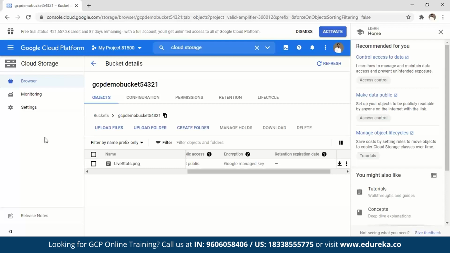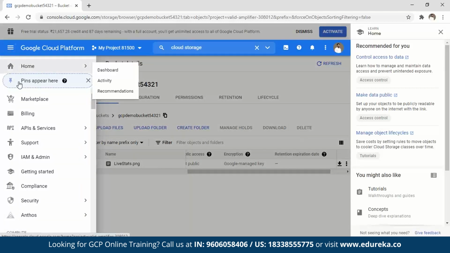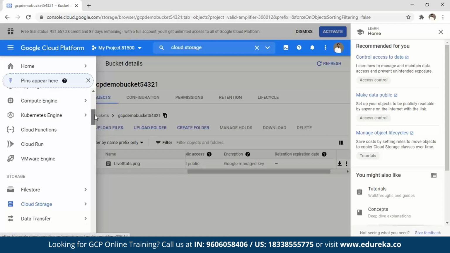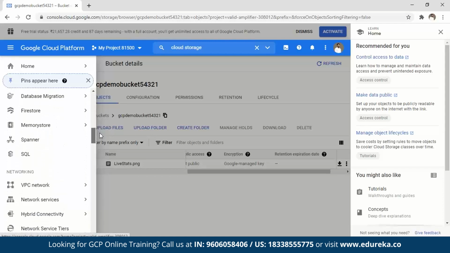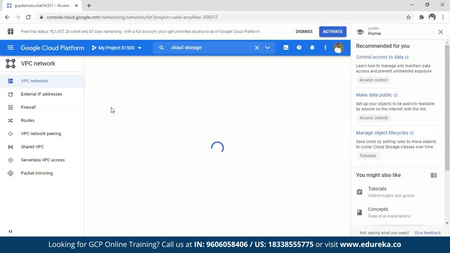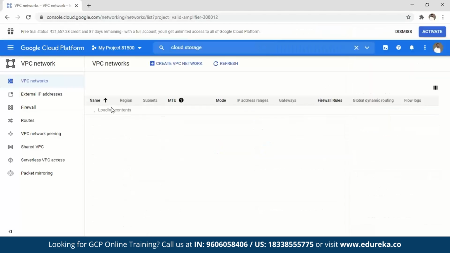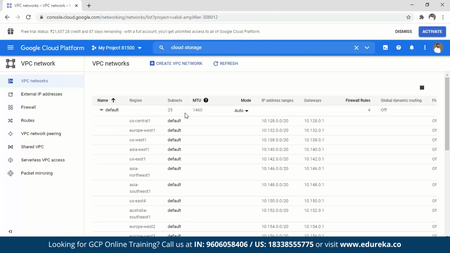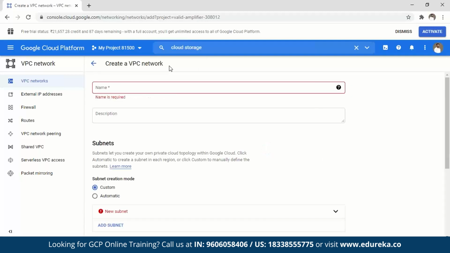We also discussed the VPC part, so let's quickly see what VPC also does. Do we have VPC here? For VPC, I'll have to maybe scroll up or scroll down. VPC, there you go. And you say create your VPC networks. So this is where you can create your virtual private cloud. By default, you can see that these are the subnets that are assigned to it. I will not create one, but I'll show you what can be done here. It's fairly easy. You can definitely try doing it on your own, but let's not spend too much time doing this.